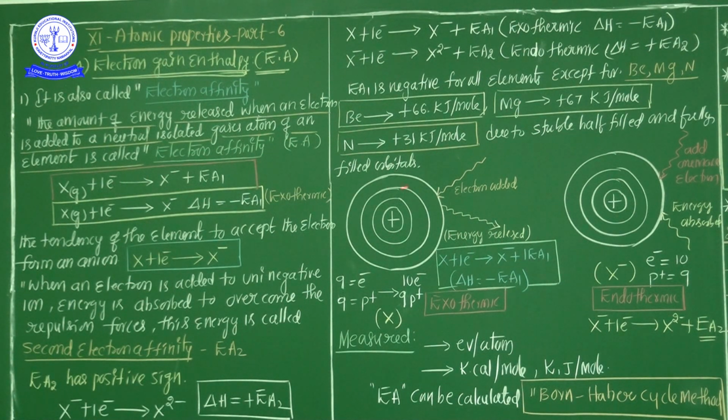This is the most important. Now these two pictures easily represent why electron affinity 1 is an exothermic reaction and electron affinity 2 is an endothermic reaction.